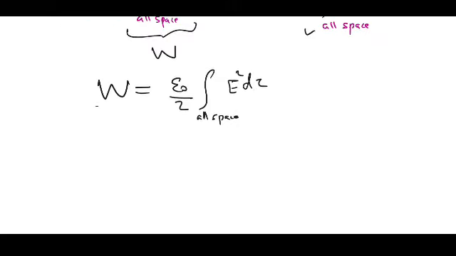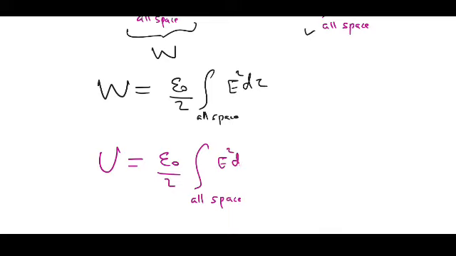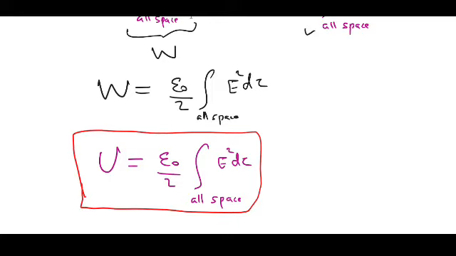This work will be stored as energy. Work is nothing but the energy. Therefore, we can write U is equal to epsilon 0 by 2 whole space E square d tau. This is the expression for the energy stored in a continuous charge distribution.